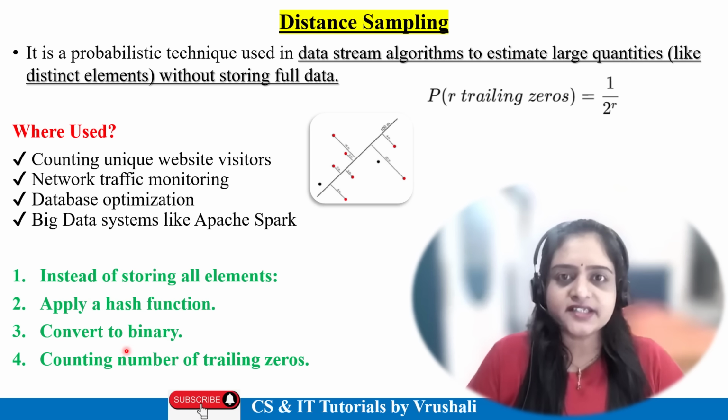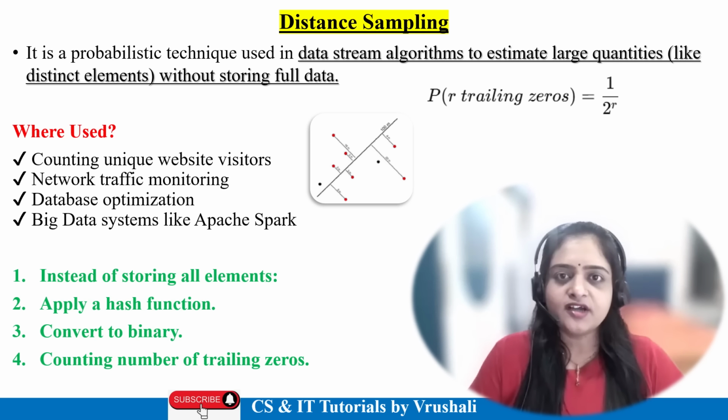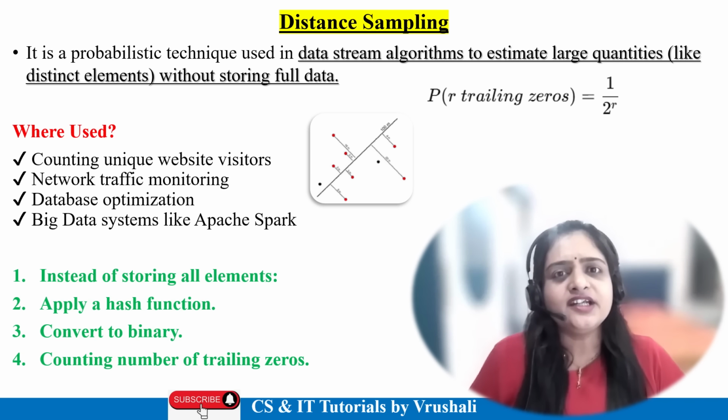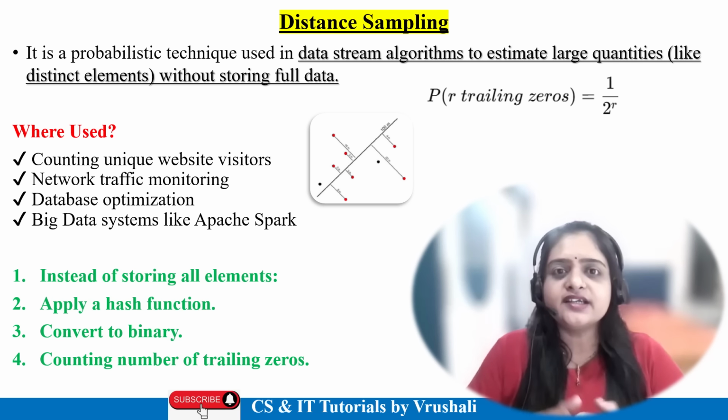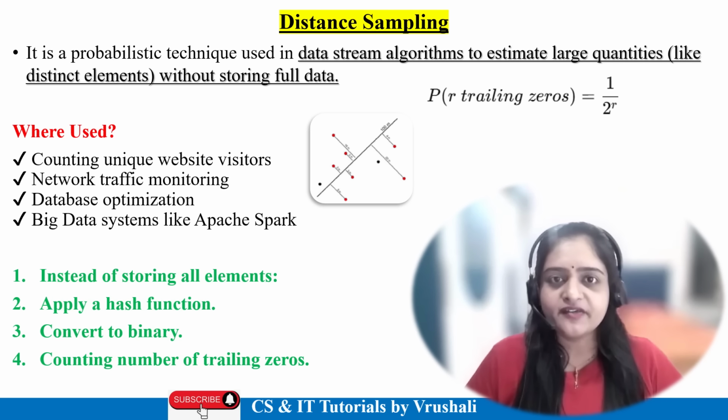So these are the simple steps for which we have already solved an example on the previous slide. Instead of storing all the elements, you can apply a hash function, convert it into a binary number, and count the number of trailing zeros. And after that apply this formula. It gives you the unique elements. So again, there are multiple advanced algorithms in AI, deep learning, data science. These algorithms are merging with distinct sampling to find all the unique data from a wide set.